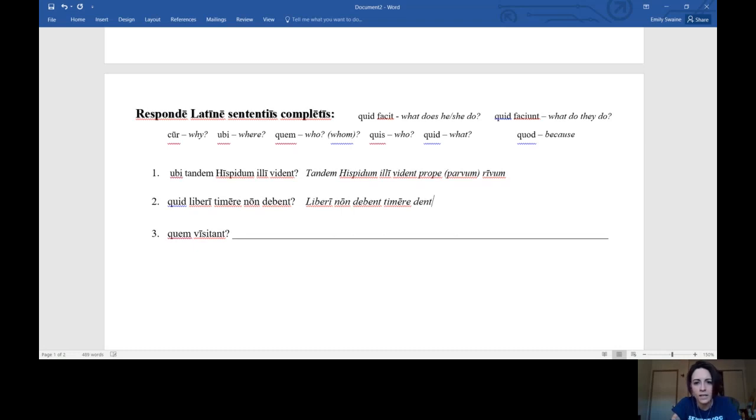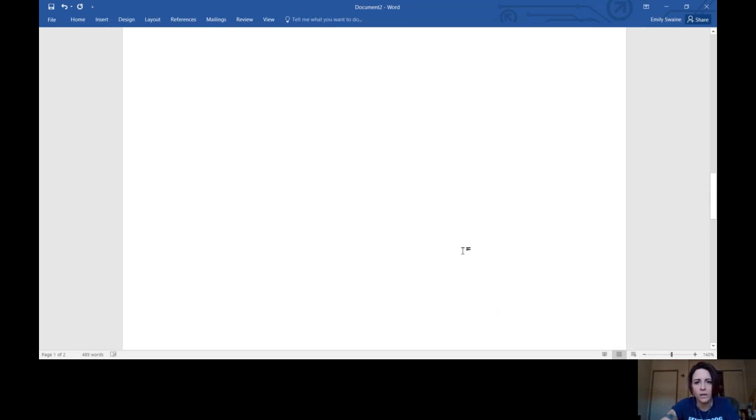Now we're just going to say dentes, the teeth, and we want to say of Hispidus, although we haven't learned genitive yet. Let's just say the children ought not to fear his teeth. Okay, so let's just leave it at that. And then lastly, quem visitant means whom do they visit? All I'm just going to put here is visitant. Perfect. They visit Gaius. Okay, and that's all we need.